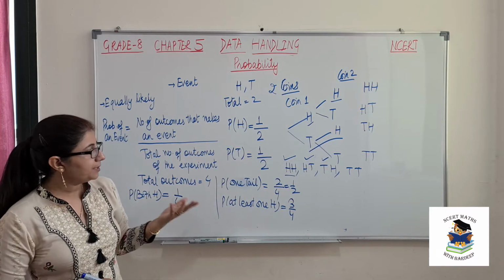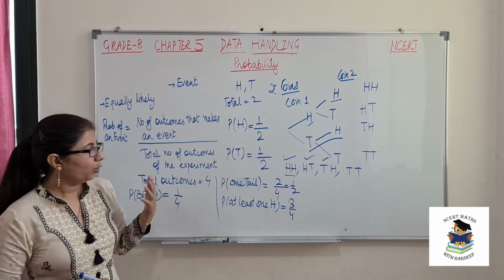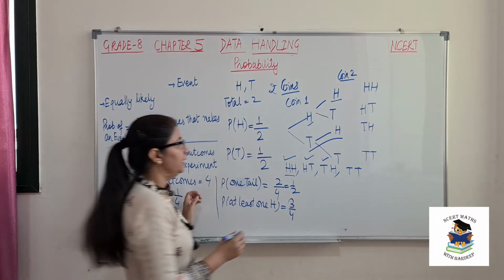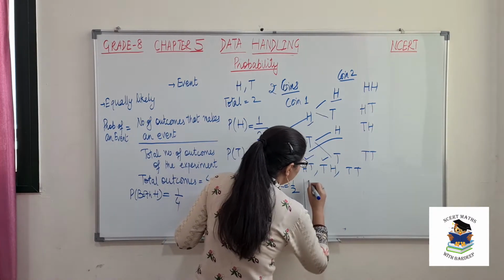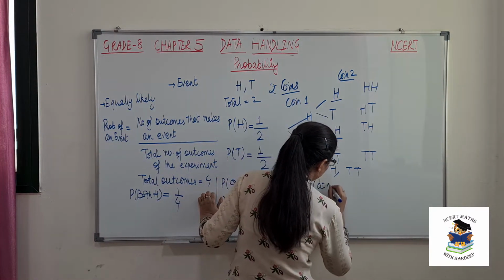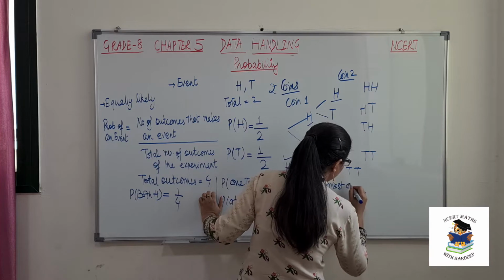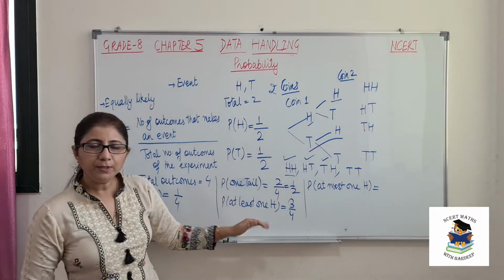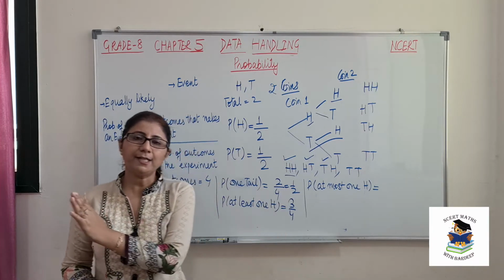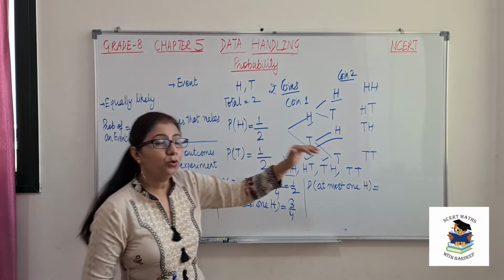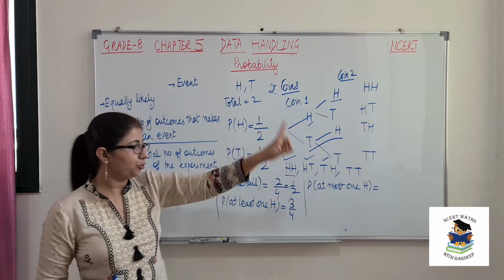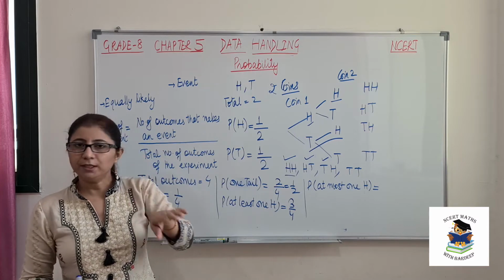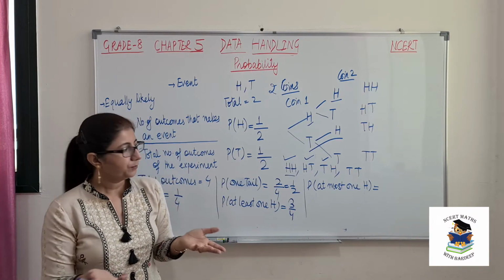Okay. Sometimes they will ask you, what is the probability of at most one head? Okay. So this is a difference. You should always understand the difference between these two terms. That is, at least one head means starting from 1, as many possible values. At most 1 means maximum value should be that number. At most 1 means maximum one head should be there. Even 0 is also possible.